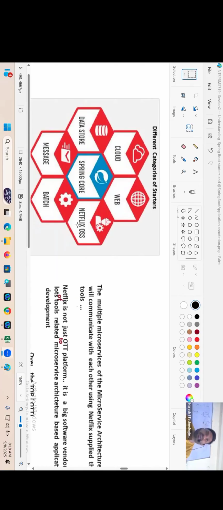Netflix OSS. Netflix, you know, as an OTT company, but Netflix is a software vendor company. They have got a lot of their own software, like Amazon. Amazon, we know as an e-commerce company, but you don't believe Amazon has its own software. AWS is from Amazon. I think jQuery or Angular is also given by Amazon, it seems. No. Angular is from Facebook, it seems. Meta company. jQuery is from Google, right? So they have got their own software also. What's the specialty of Amazon, you know?